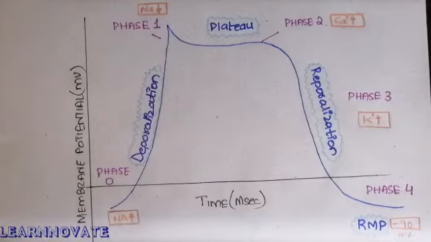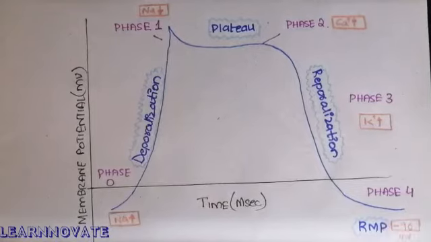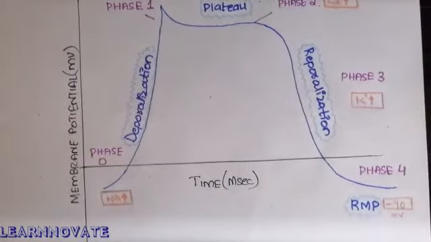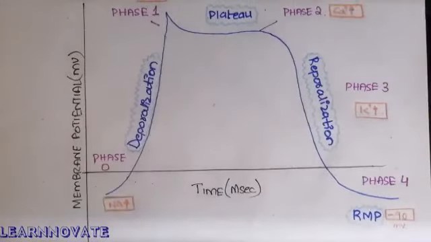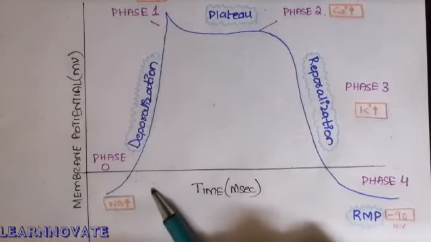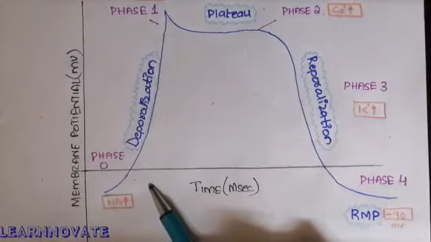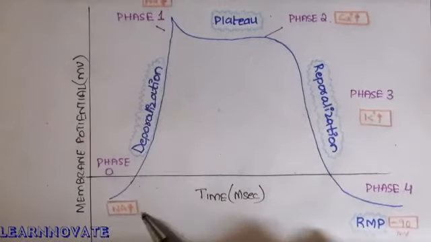Now starting from phase 4, that is the resting membrane potential, which is about minus 90 millivolts in the cardiac muscle and mostly in the skeletal muscles, when there is no action potential and no impulse is generated. But what happens next, in phase 0, is that an action potential comes across and there is depolarization. There will be an opening of sodium channels and a rushing of sodium ions into the cell through the sodium ion channels.